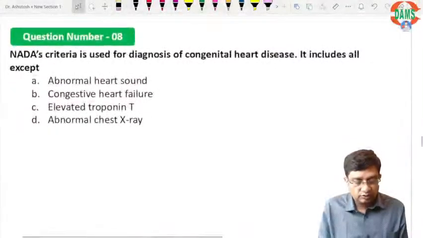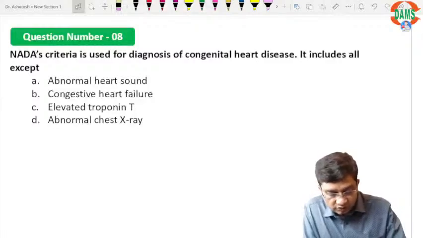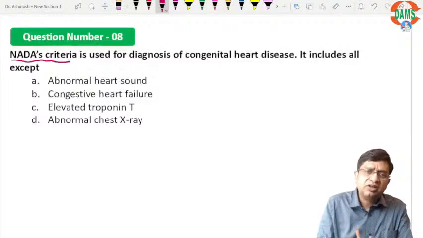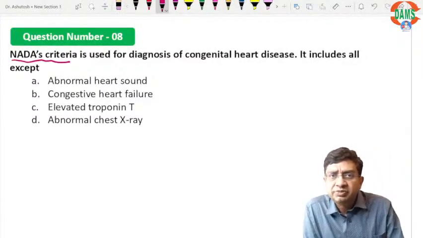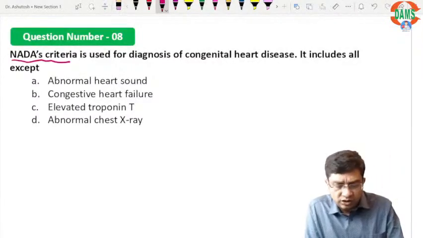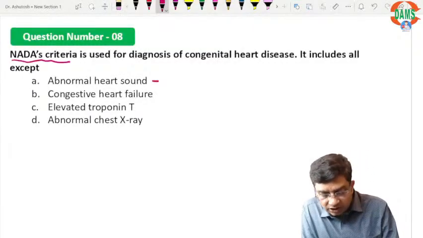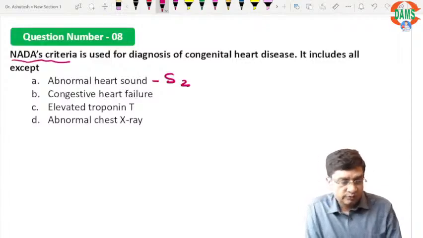Okay, now we go. Nada's criteria is used for the diagnosis of congenital heart disease. It includes all except, a repeated question of the AIIMS exam. This is a PYQ type of question. There are major criteria, minor criteria, and abnormal heart sound, that is S2.